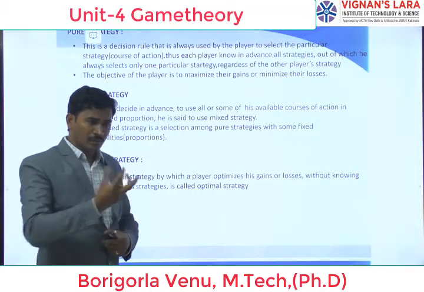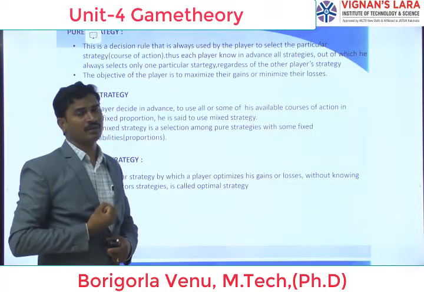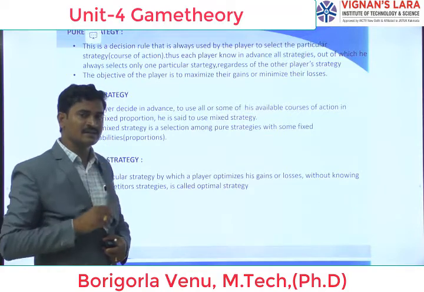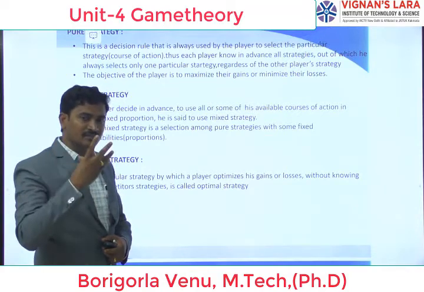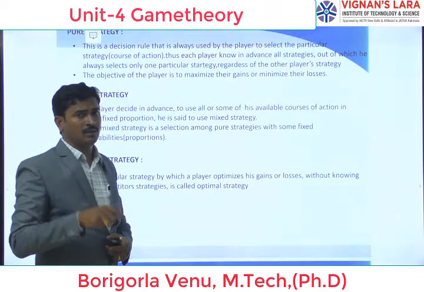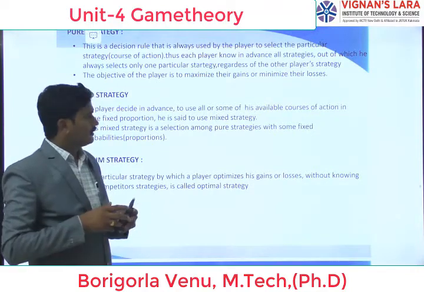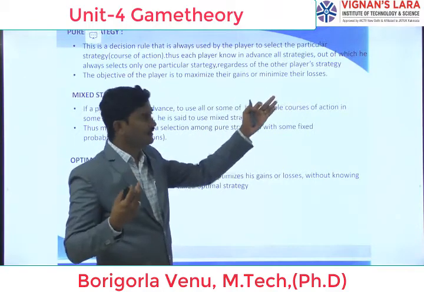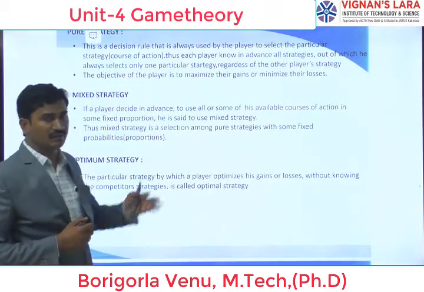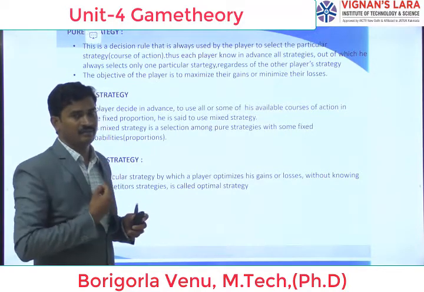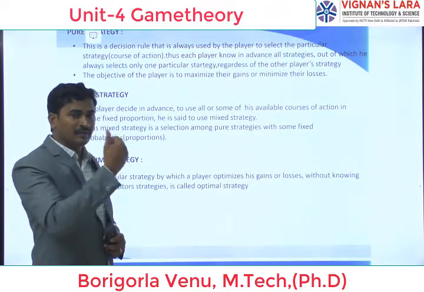He wants to take more wickets. For 6 balls he decides to take 6 wickets. For that he implements one strategy, and he bowls that ball accordingly. So he maximizes the gains and minimizes the losses. Here, what are the losses in cricket? He reduces the hittings, and just increases the wickets.